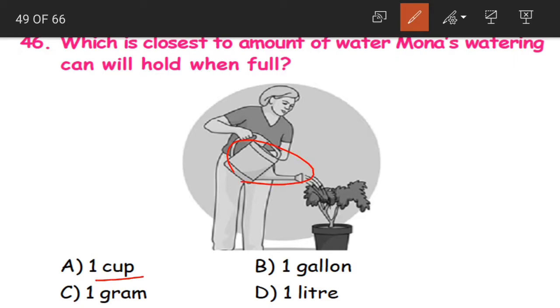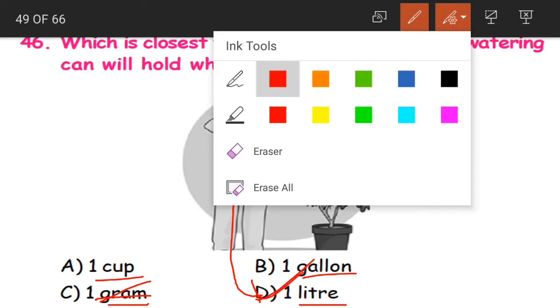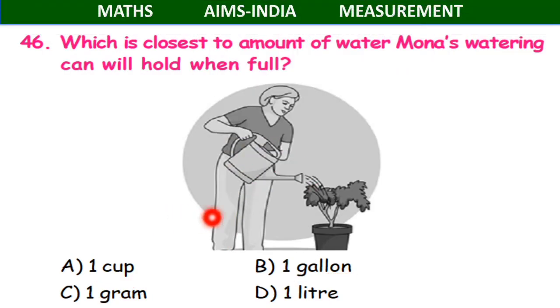1 cup would be too small. 1 gallon is for huge amounts of water and 1 gram is used for measuring mass. But here we are measuring the capacity. So 1 gram cannot be the answer. And coming to option D, 1 liter. Yes, it will be our answer. The capacity of this watering can will be around 1 liter when it is full. 1 cup would be too small and 1 gallon will be too much, children.